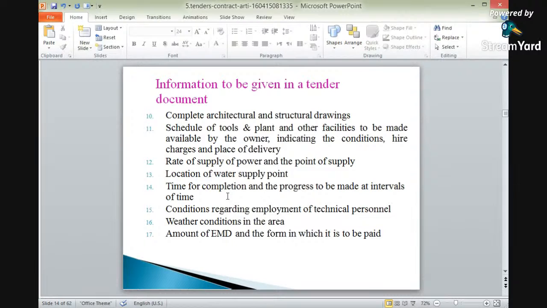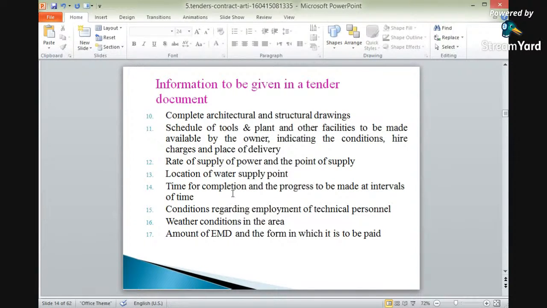Again, location of water supply point, where from we will have the water supply line. Where it will be located, whether it will be located nearby, or whether we have to convey the water from afar. So what will be the conveyance for the water also. The location of water supply point.